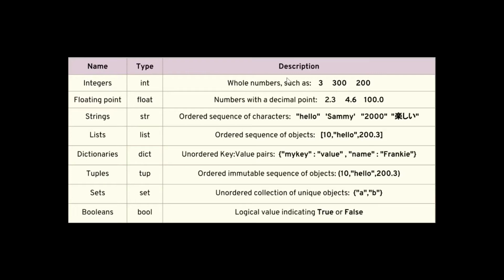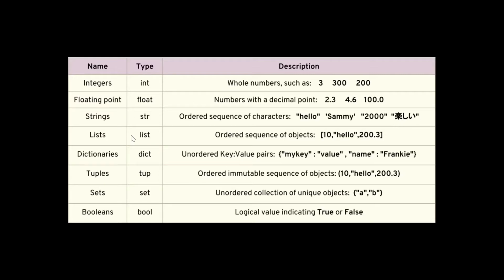Floating points, the moment we add decimals to integers, it becomes float. After float, we have string, which is represented by str, and anything can be string. For example, hello within double quotes or single quotes. Any numbers, if it is written within the quotes, it becomes string. Any special characters written in between quotes, it becomes string.